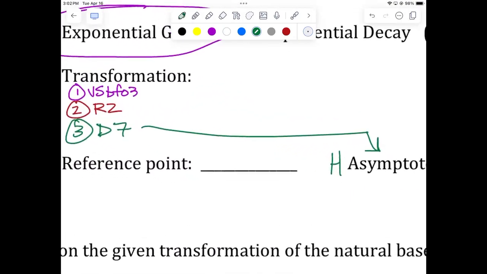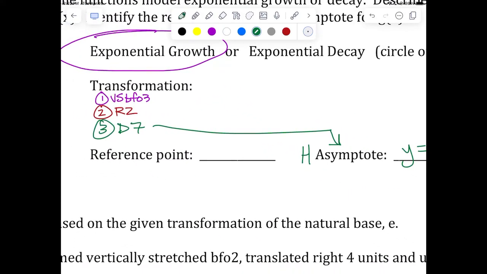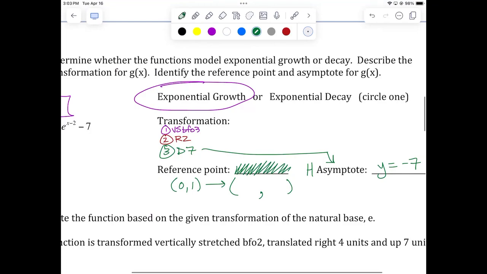And the reference point, I don't think that's a large enough blank to do the reference point. So here's what I would recommend for the reference point. It's nice to see the original reference point, which is the y-intercept, 0, 1. And then we'll move it to the new point. It's nice to see the original reference point because we changed them one at a time. And I can focus on where the 0 went, and then I can focus on the 1 where it went.